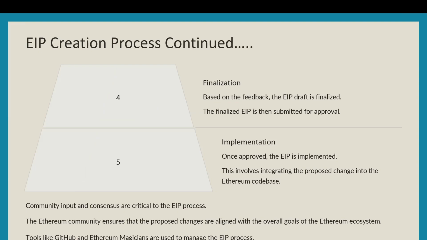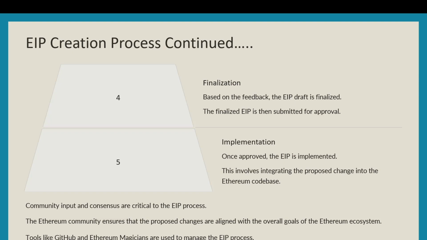Continuing the EIP creation process, after that, it's finalization. Based on the feedback, the EIP draft is finalized. The finalized EIP is then submitted for approval. Implementation: once approved, the EIP is implemented. This involves integrating the proposed change into the Ethereum codebase.